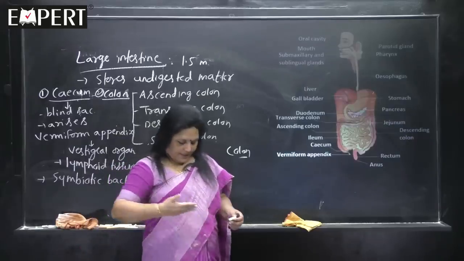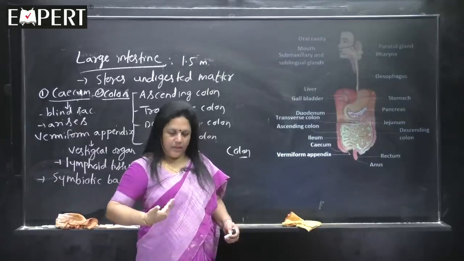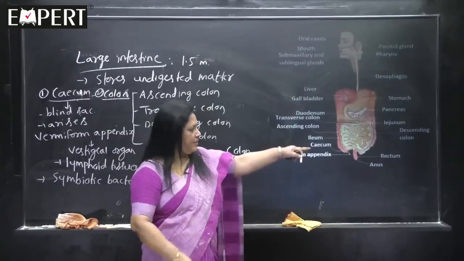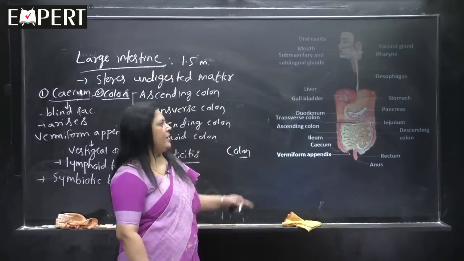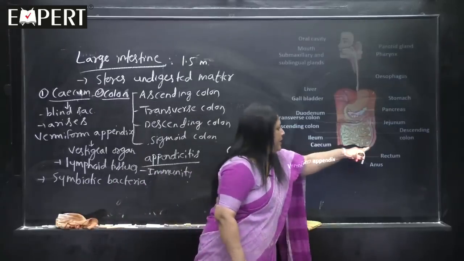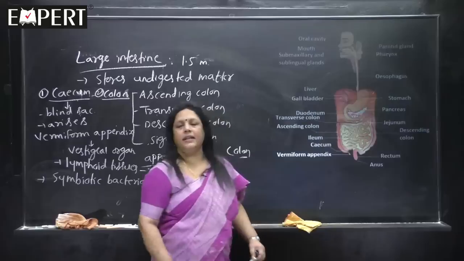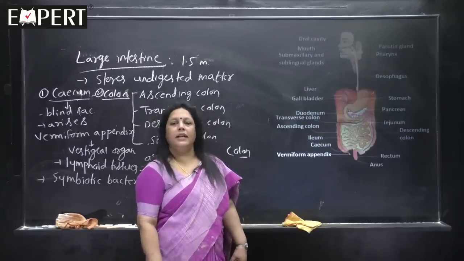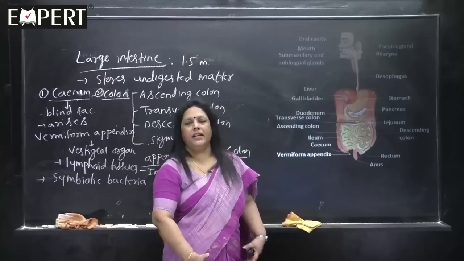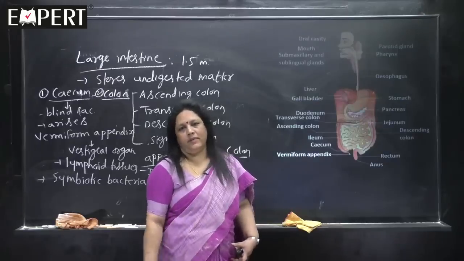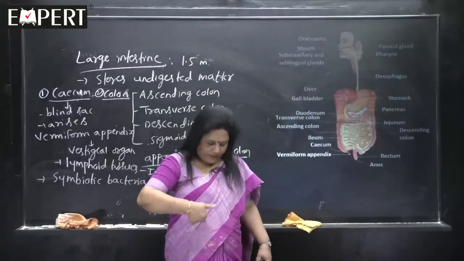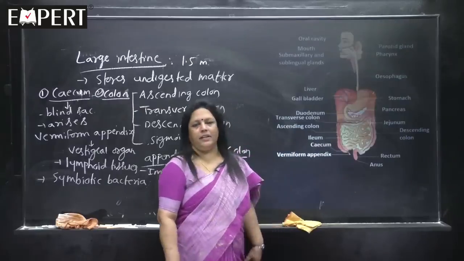See children, this is the ascending colon, transverse colon, descending colon. There also you can see. Last part is the sigmoid colon. Because it is NCERT textbook, they have not given sigmoid colon, but sigmoid colon is present here, which changes into the third part of the large intestine called as the rectum. So, throughout the abdomen, large intestine is present like this. That is why we get the contractions here when we have to defecate, when we have to eject the fecal matter out, because large intestine is spread like this. You can see in the diagram also.